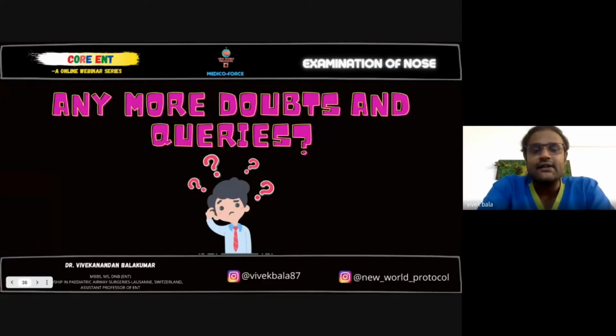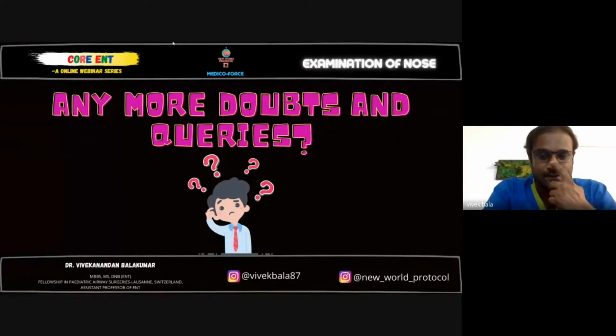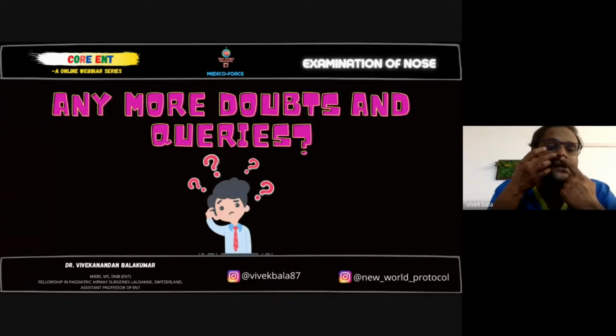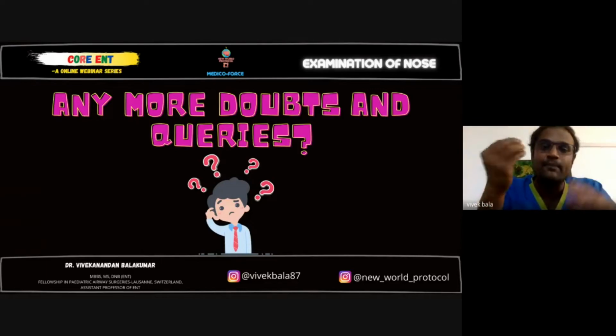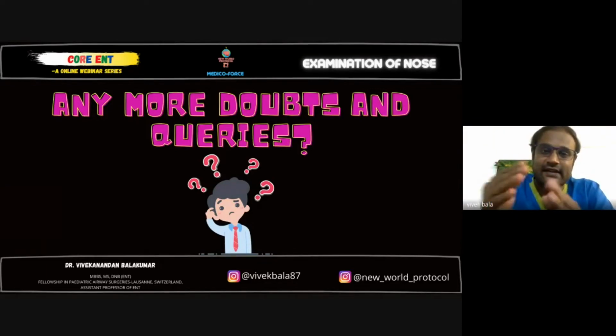Okay, I haven't done the cold spatula test or the cotton wool test. Also, I have not mentioned Cottle's test here. Cottle's test is again a functional test where you pull the cheek of the patient like this on one side. For example, this is my right side, and if I have a deviated nasal septum to the right side, and if I pull my cheek like this, my ala also gets pulled along, creating a bigger space in this region. Once the ala gets pulled along, the space in the anterior nasal cavity expands so that the air goes inside. So the block will be relieved. So this is Cottle's test.